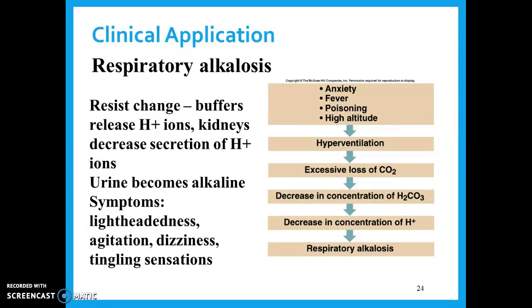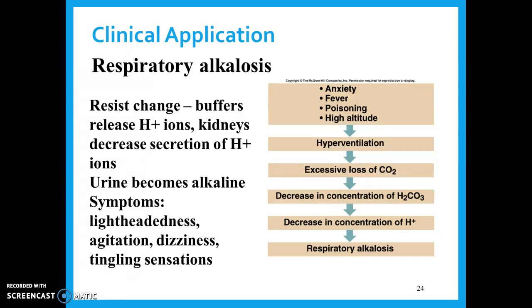All right, alkalosis is next. So alkalosis is our body is getting too basic, the pH is going up too high. Respiratory alkalosis deals with breathing. So let's look at the chart to the right first. So things like anxiety, fever, poisoning, or high altitude, those can all lead to hyperventilation. So hyperventilation, we're breathing really deep and really fast, all right? That causes a loss of carbon dioxide, so we're breathing out too much carbon dioxide too fast.